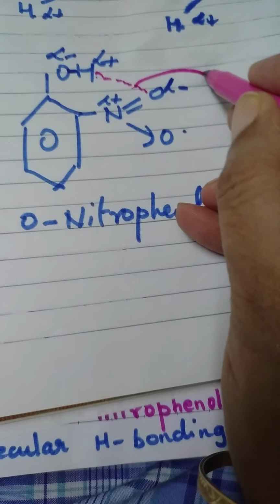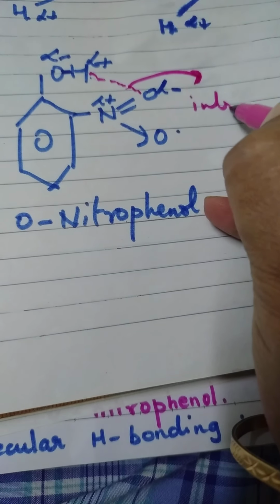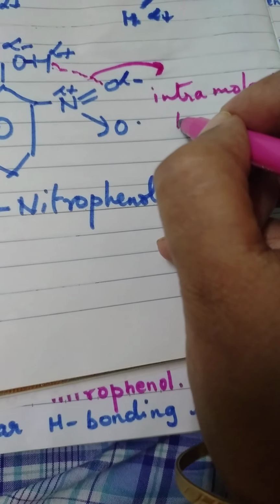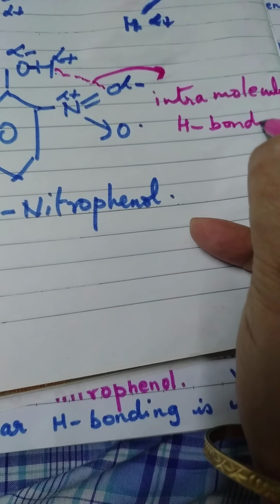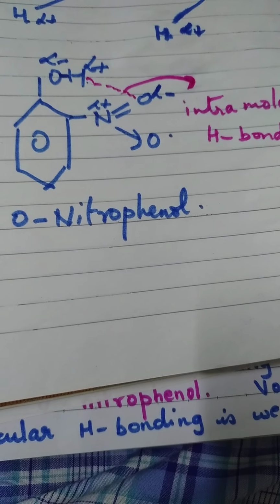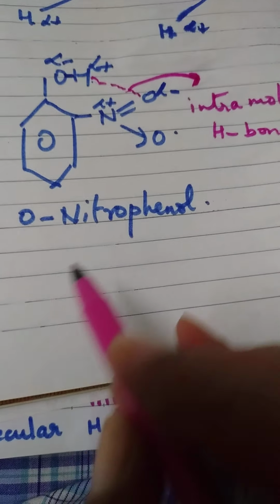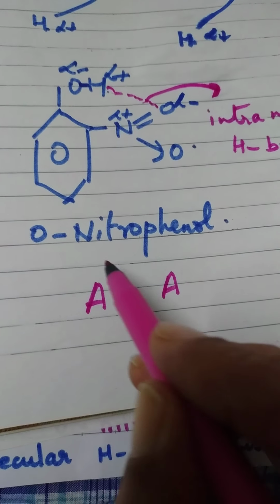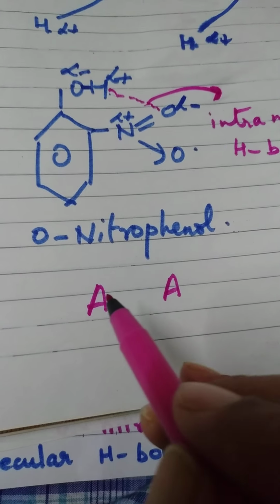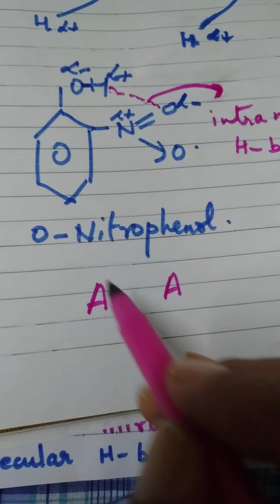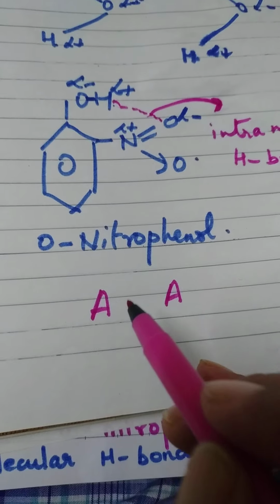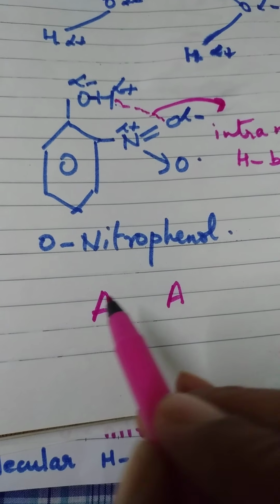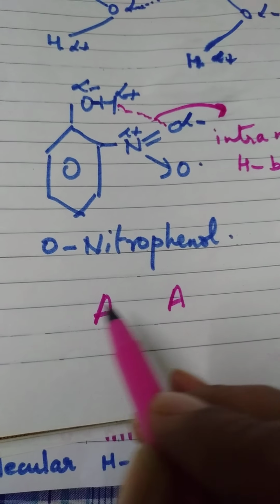This will be known as intramolecular hydrogen bonding. Okay, what does this result into? If we have two molecules A and A, this is orthonitrophenol and orthonitrophenol. Now here there is no resultant charge on the molecule because it is neutralized by hydrogen bonding within the molecule. So there will be no attraction between the molecules.